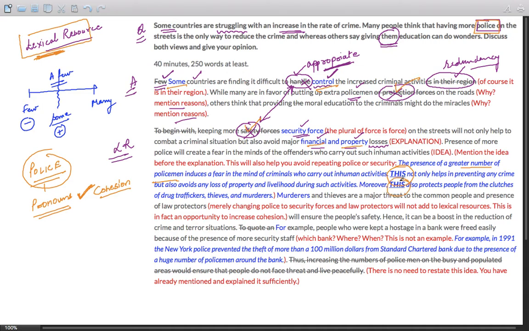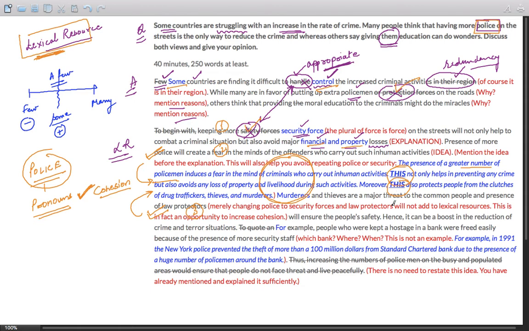Moreover, this also protects people from the clutches of drug traffickers. So I have tried to change the sentences into this. I've tried to link sentence number 1, 2, and 3 over this area so that better cohesion can be shown.